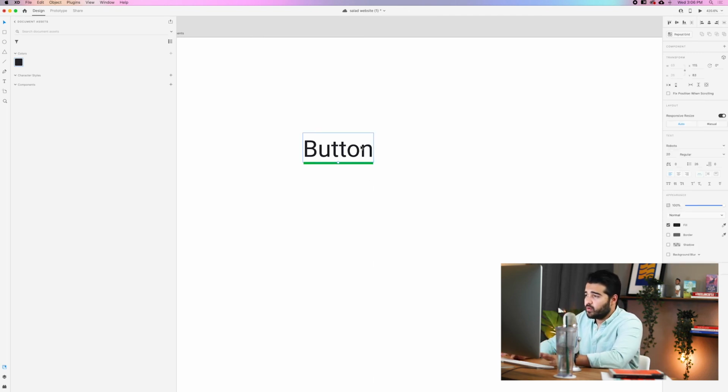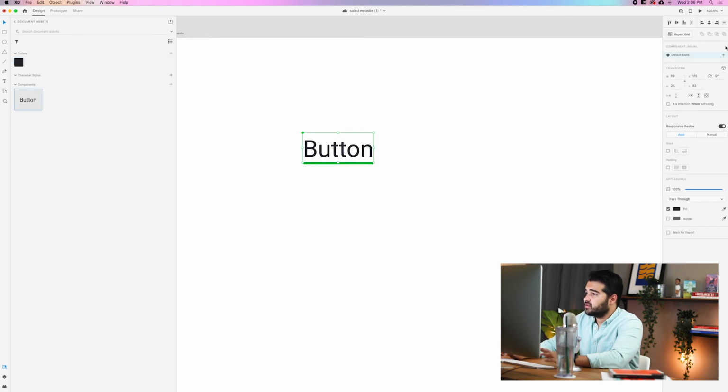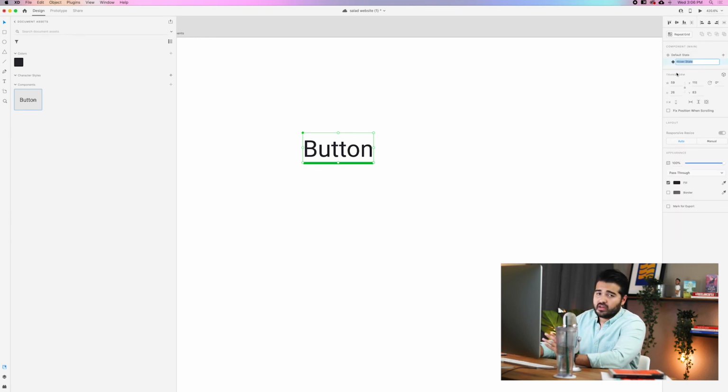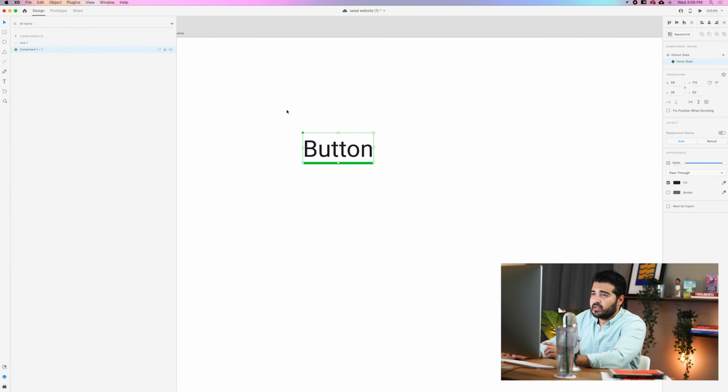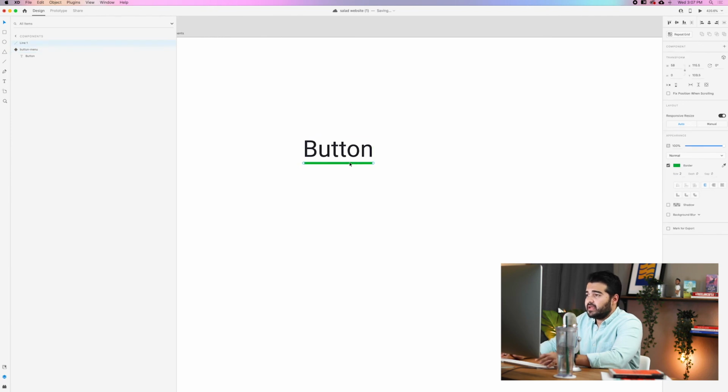Number one, I'm going to create a component. It's going to make it a component. I'm going to add another state, which is going to be called a hover state. The hover state is going to be different. Let me go to the layer panel and I'll show you what I mean by different. We have the component and we're going to label it button-menu.